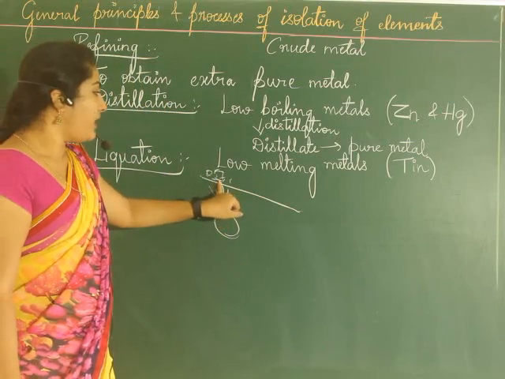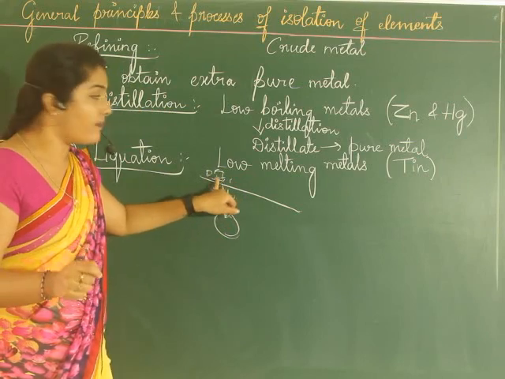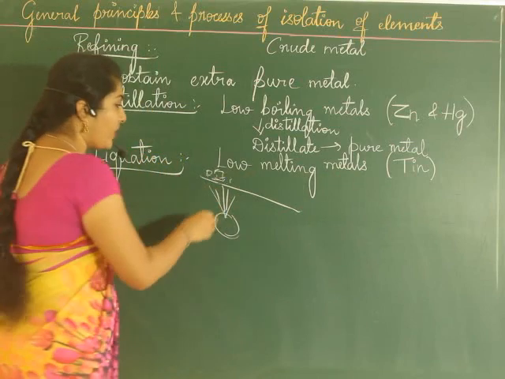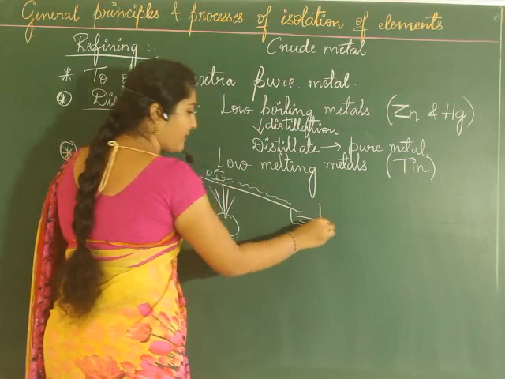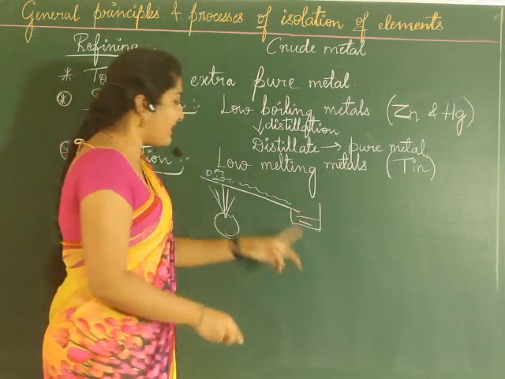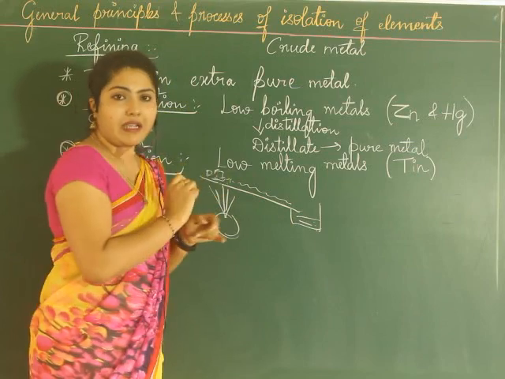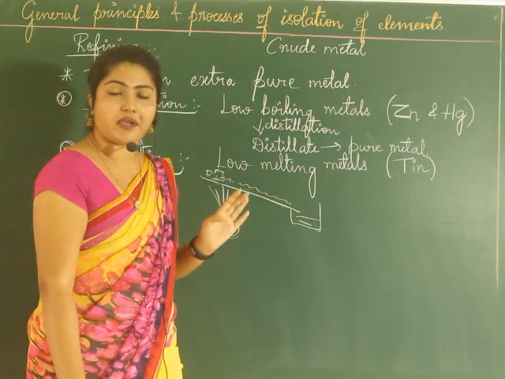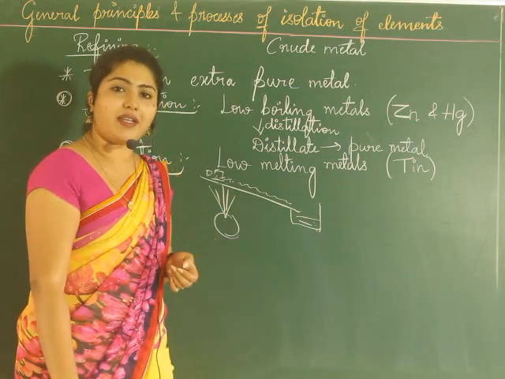The metal does not get melted easily, whereas the impurities get melted soon. So the impurities melt and can be collected, whereas the metal which does not melt easily will be left behind. So impurities are separated from the metal, and this way it can be refined.